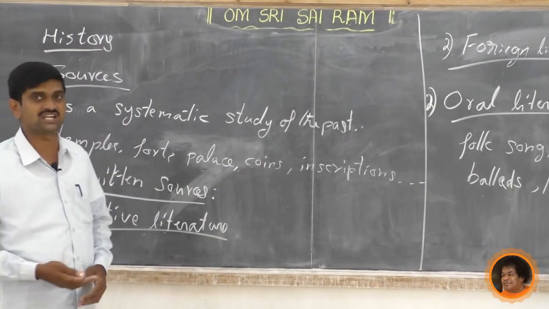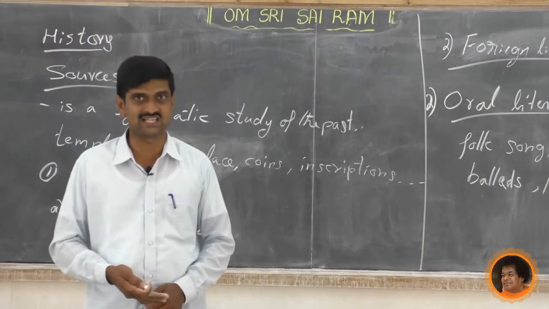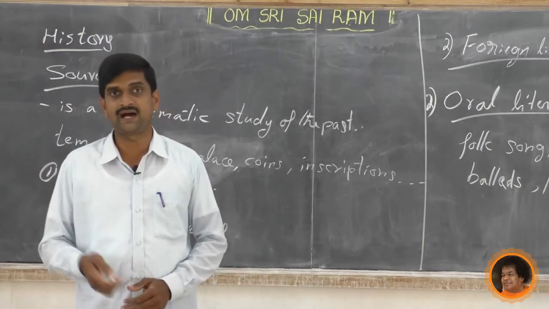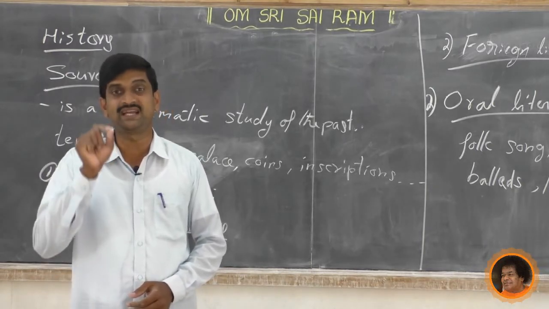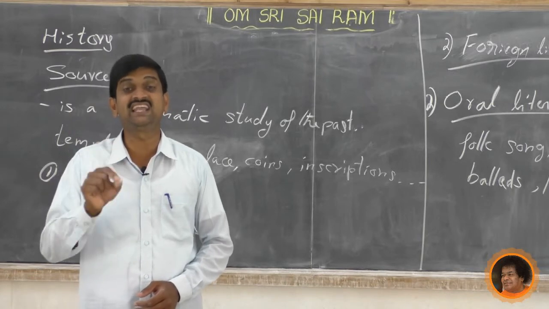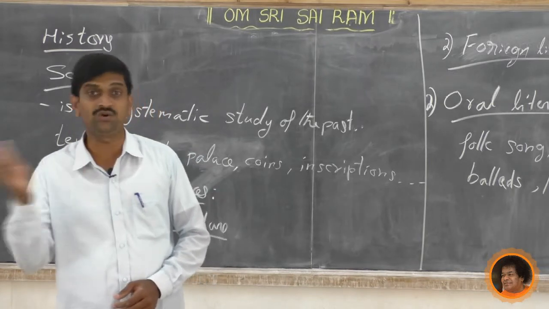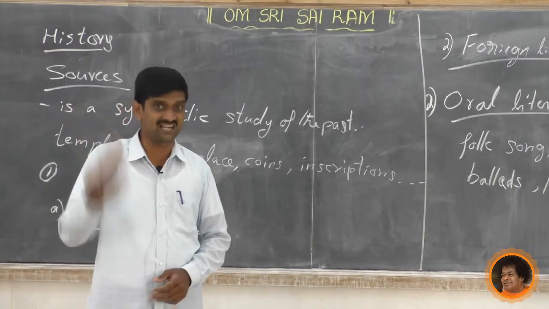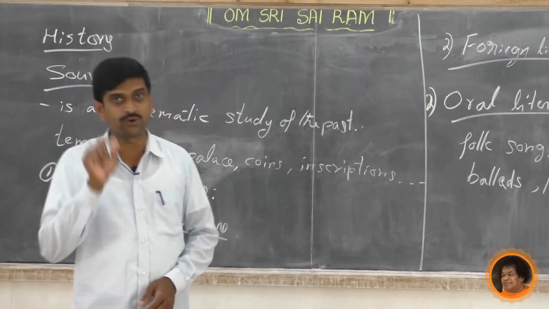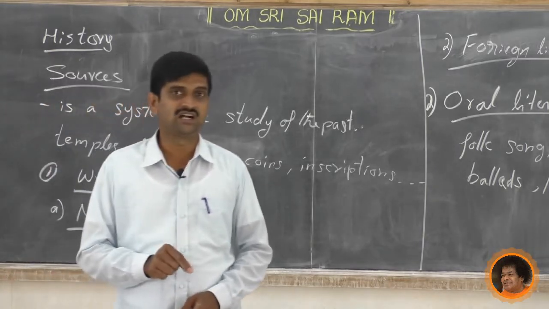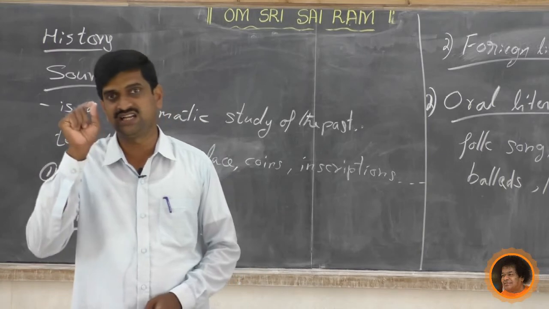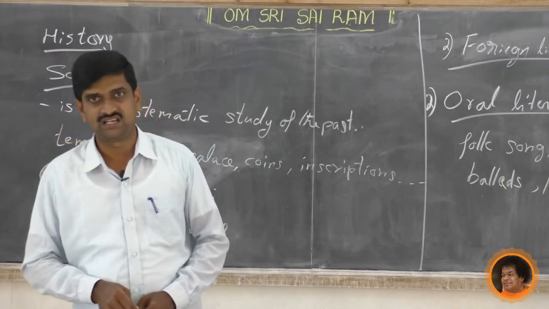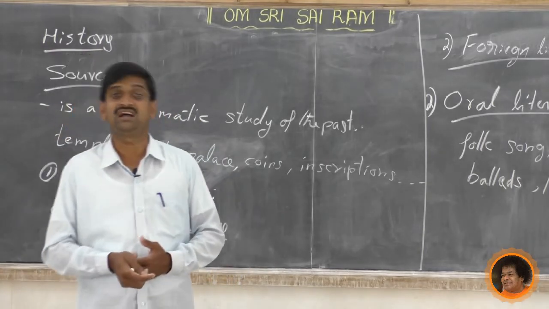Next, we also studied what native literature is. The literature created by the Indians in Indian languages is called native literature. What is foreign literature? The literature produced by foreigners about India is called foreign literature. Next we have studied oral literature.